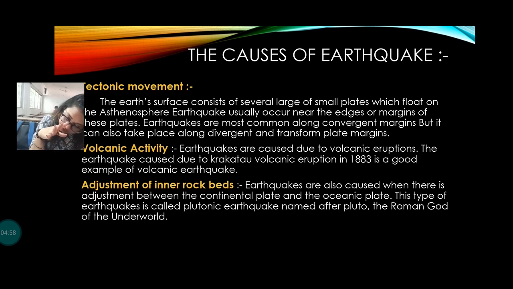In the previous class we have already learned that all these plates are always moving on the asthenosphere. When two plates come towards each other, during convergent movement, divergent movement, or transverse movement, in each movement an earthquake can happen.